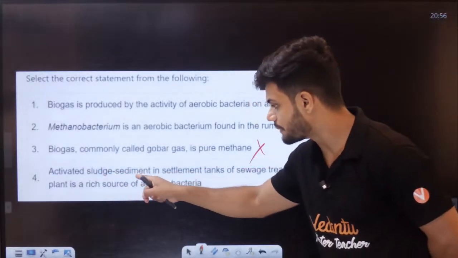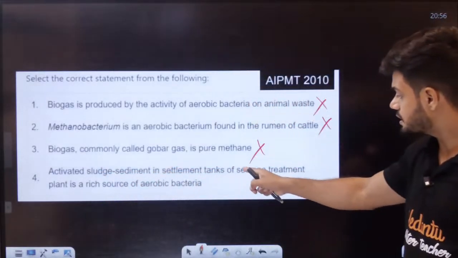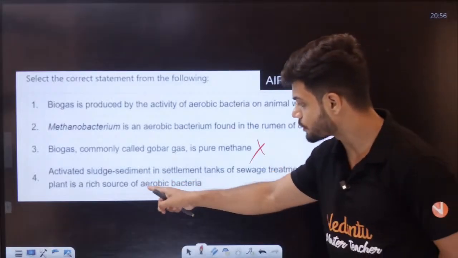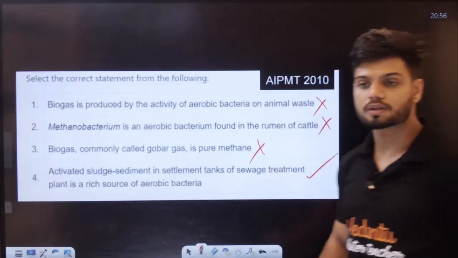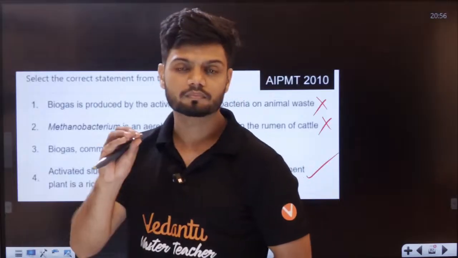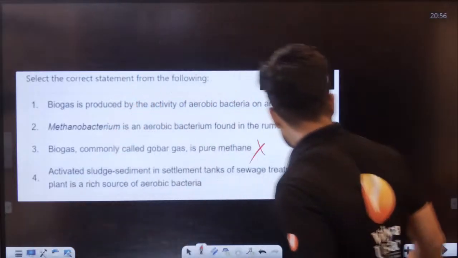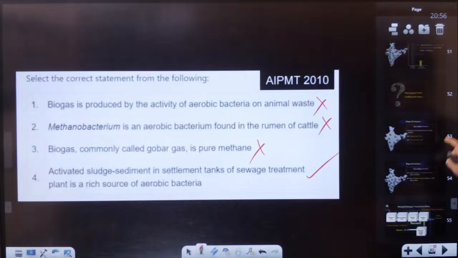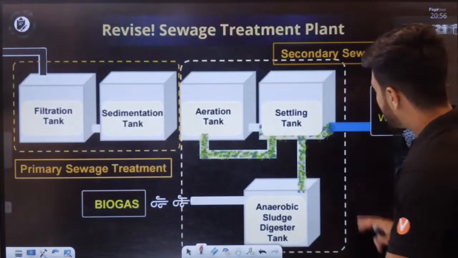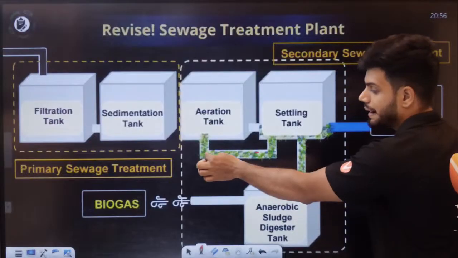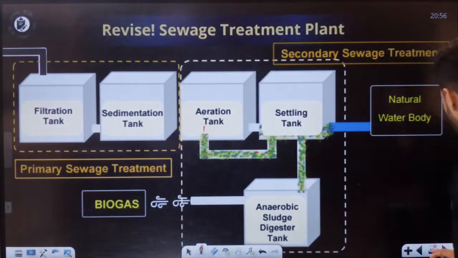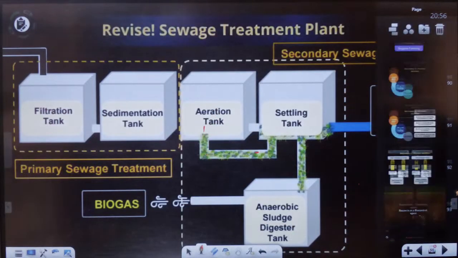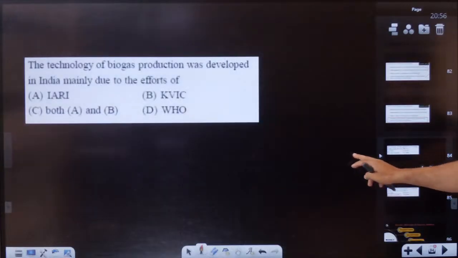Activated sludge sediment in the settling tank of the sewage treatment plant is a rich source of aerobic bacteria. Yes. Activated sludge, students, is rich in aerobic bacteria, and we send it back here.